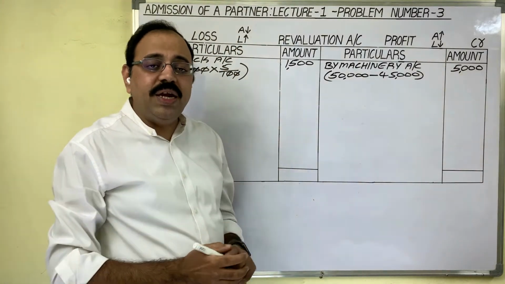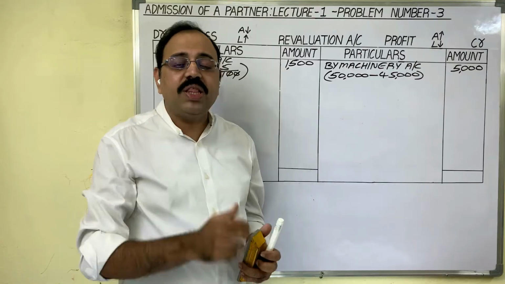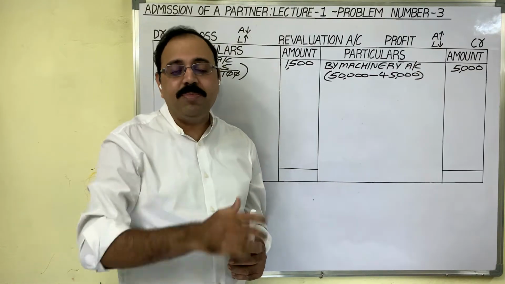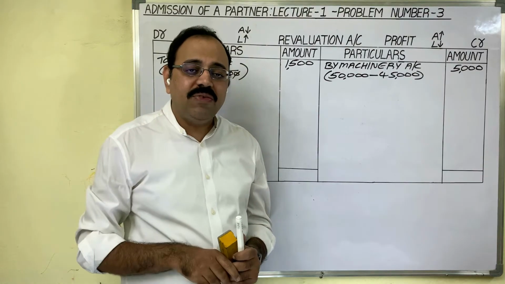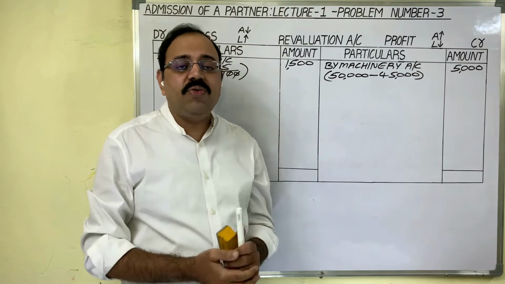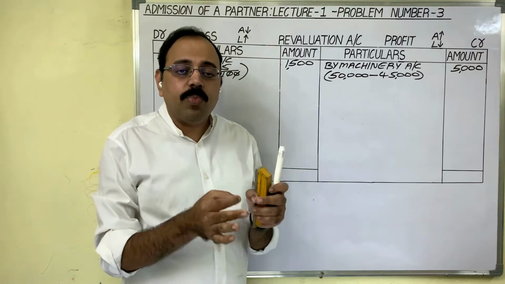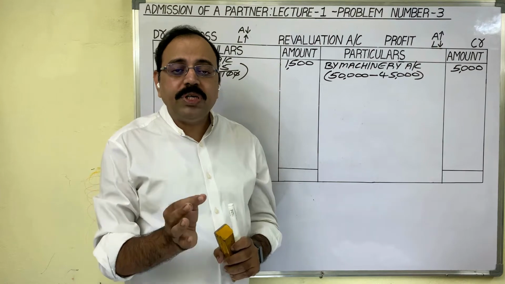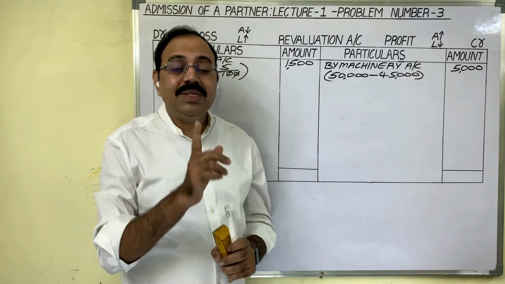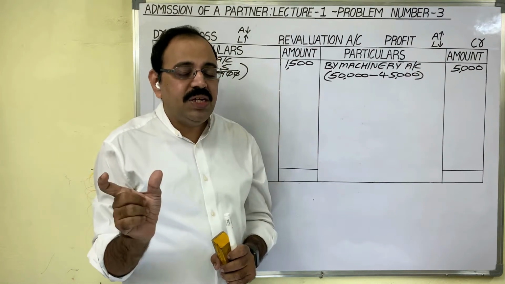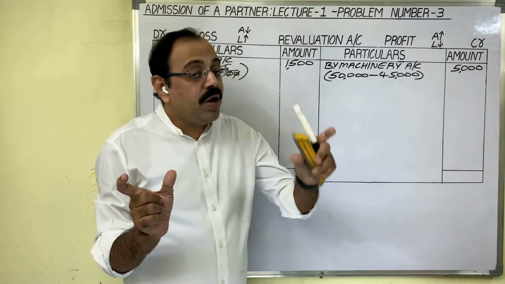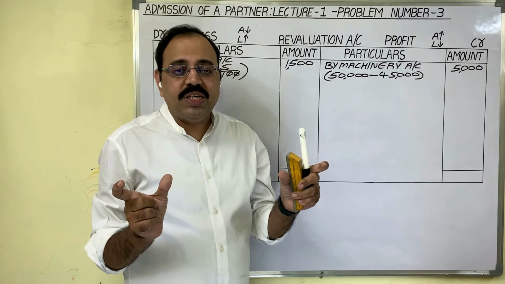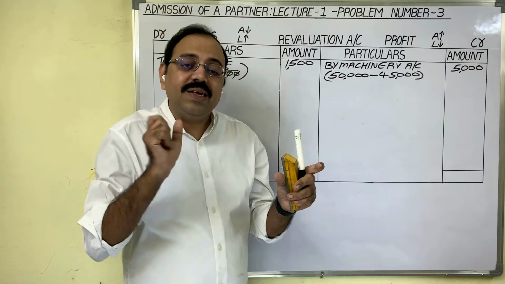In the old balance sheet, debtors value is given as 21,000 rupees and he deducted 1,000 rupees provision for bad debts from debtors. In adjustments, he is giving that at the time of revaluation, old partners want to provide 8% provision for bad debts on debtors. So 8% on 21,000 will be 1,680. In that 1,680, in the old balance sheet, they have already provided 1,000 rupees as PBD. Now at the time of revaluation, extra PBD is 680.